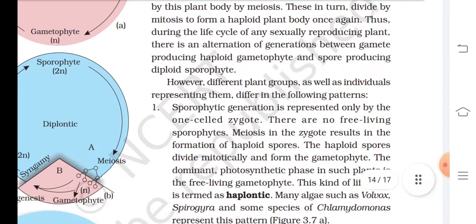Thus, during the life cycle of any sexually reproducing plant, there is an alternation of generations between the gamete-producing haploid gametophyte and the spore-producing diploid sporophyte. However, different plant groups, as well as individuals representing them, differ in the following pattern.